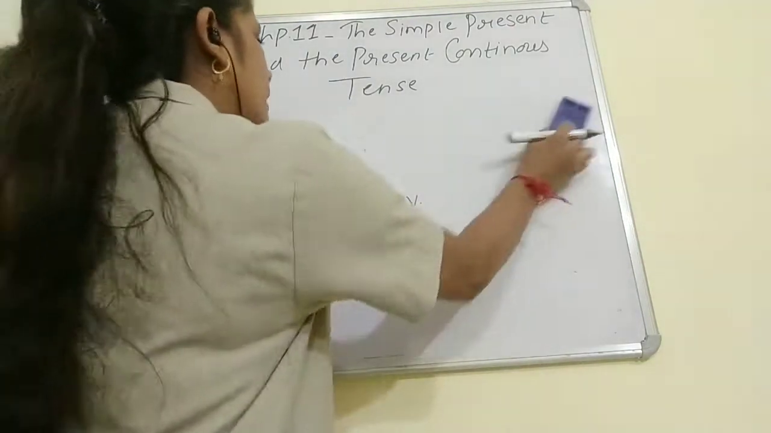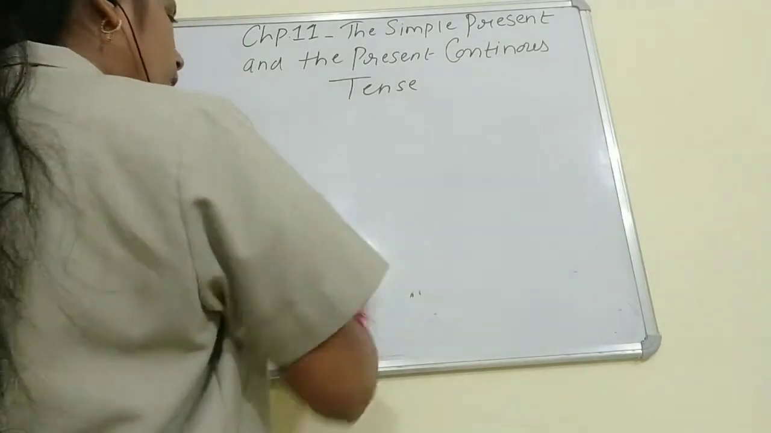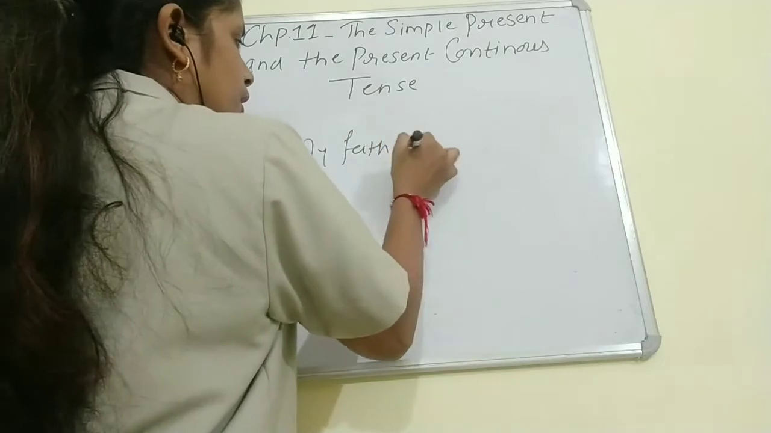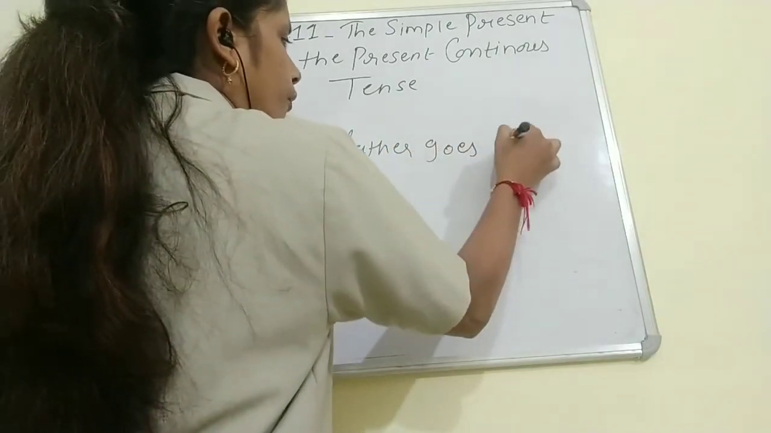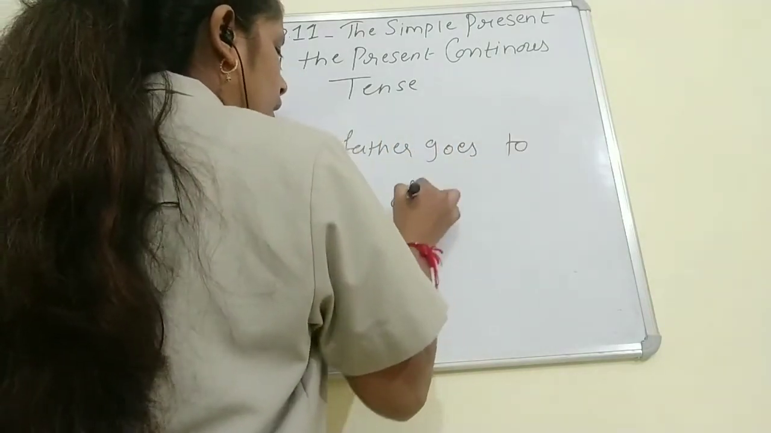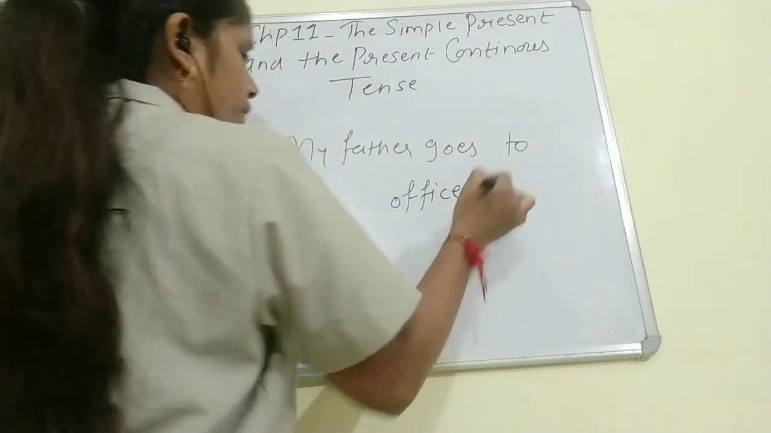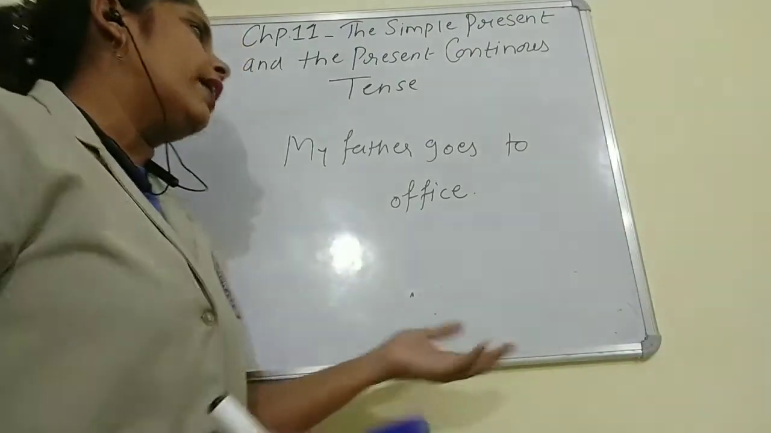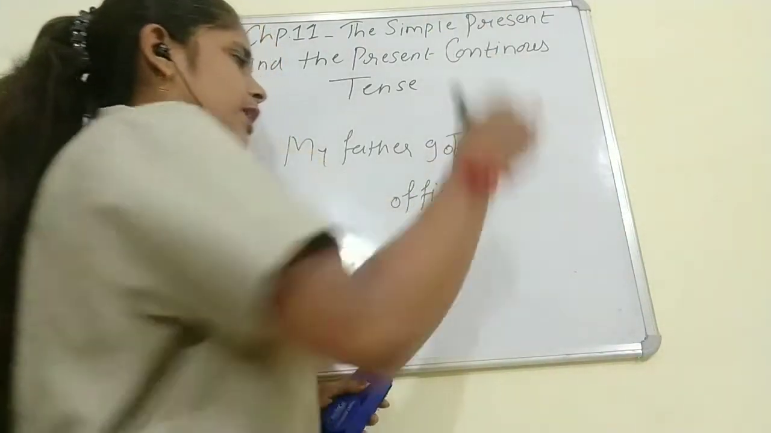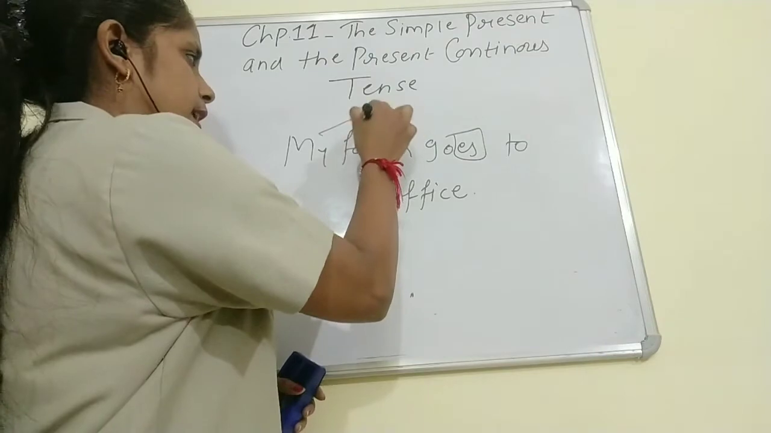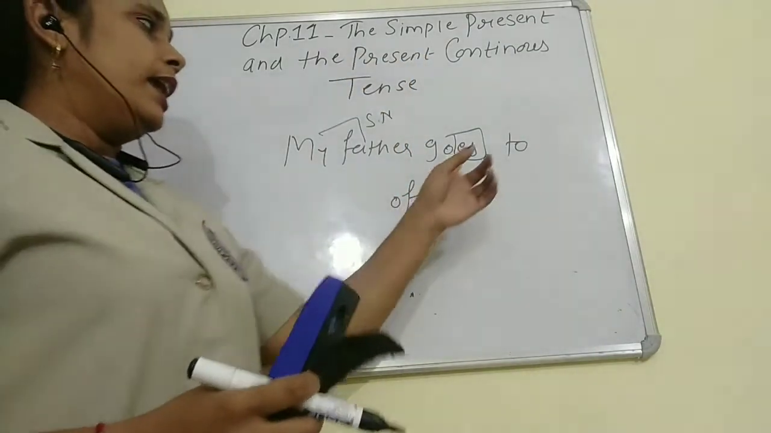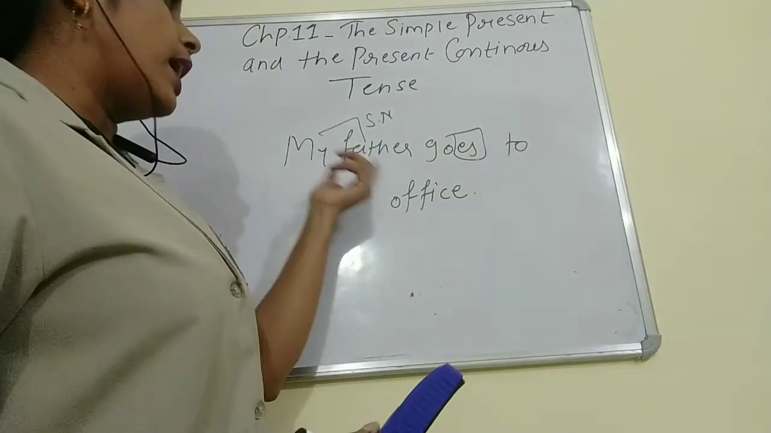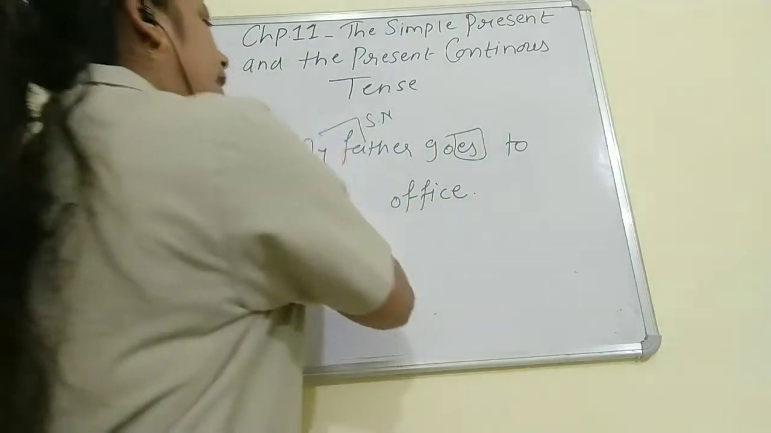Next example, see. My father goes to office. See children, again my father is singular. So I have added es to the main verb. My father is a singular noun, so it becomes my father goes to office.